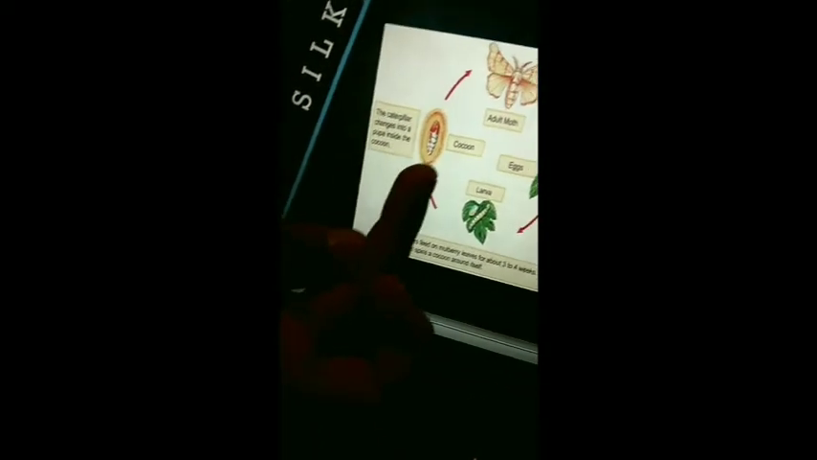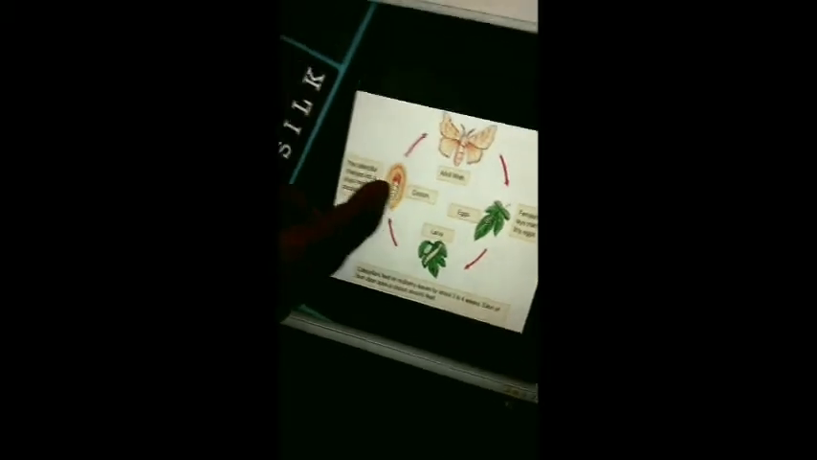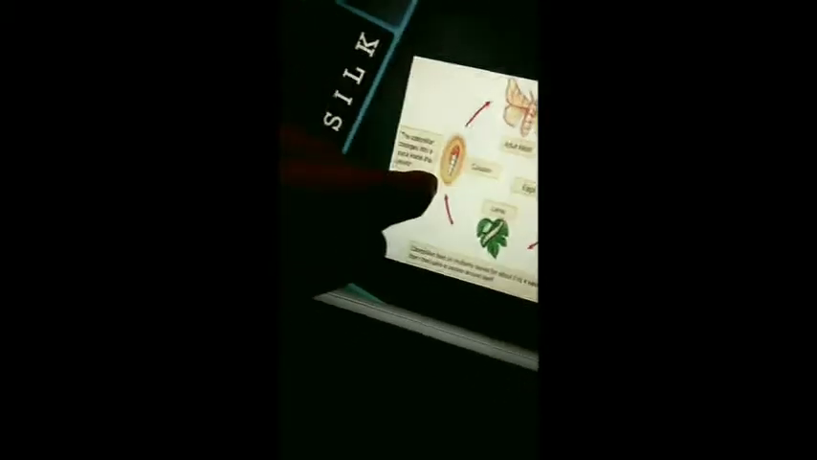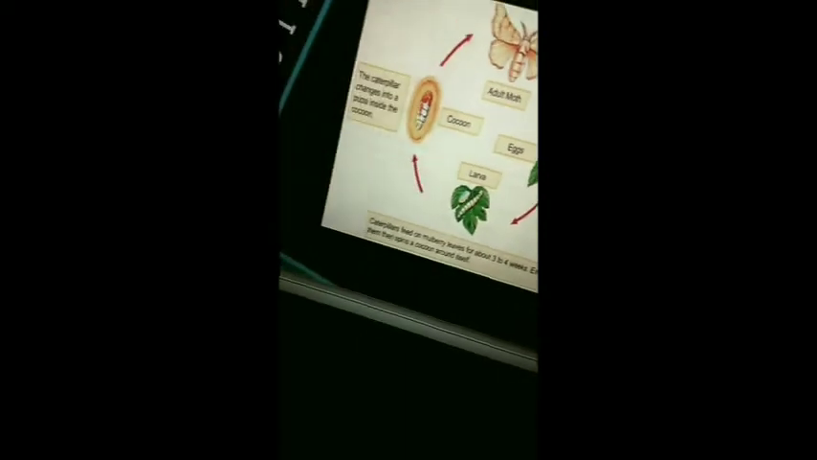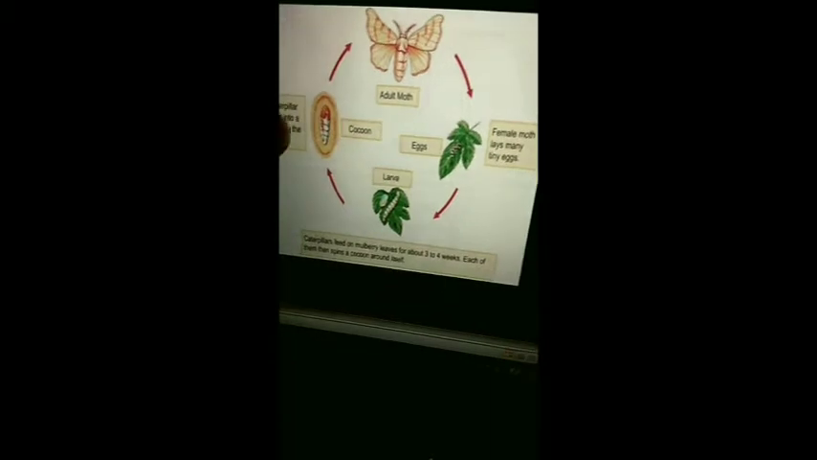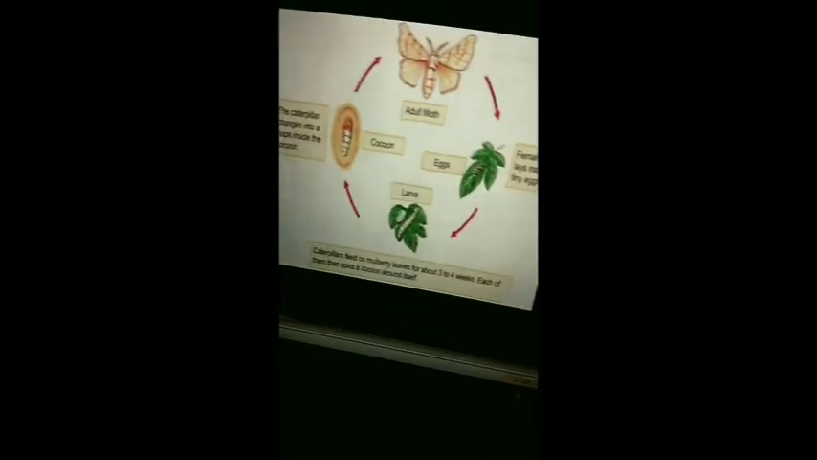The first stage is the female moth, which lays eggs on the leaves. Second, the eggs are turned into larva. The third stage is the cocoon stage. The cocoon is covered with silk thread, and in that stage the silk is removed. The next stage, it turns into a butterfly. Only in the cocoon stage do we get the silk.